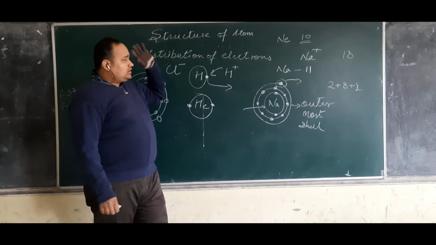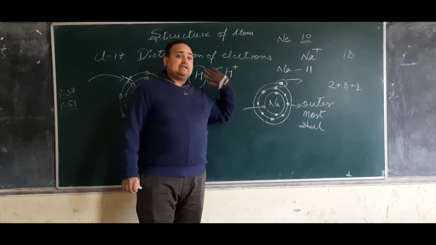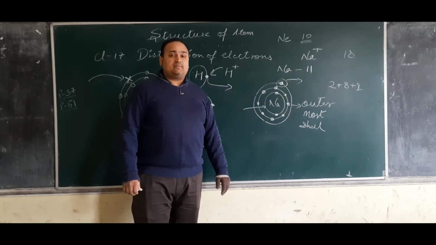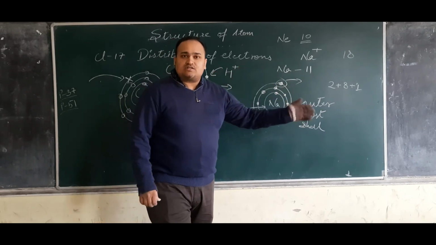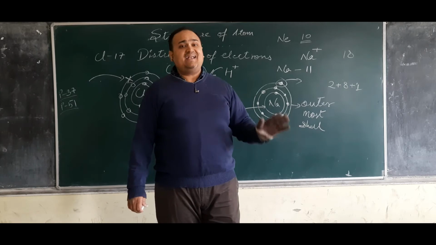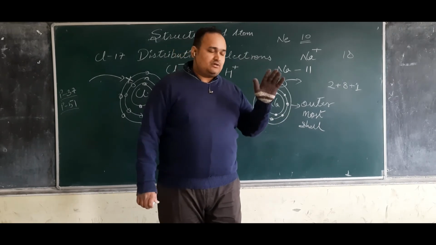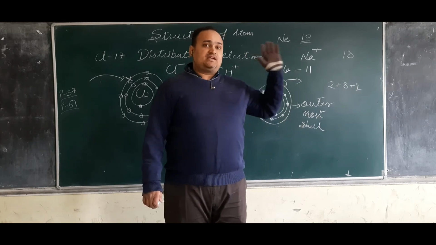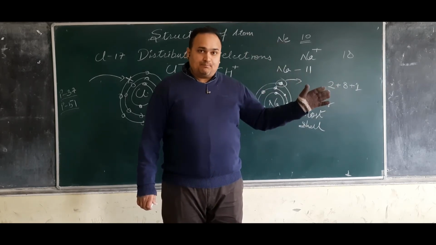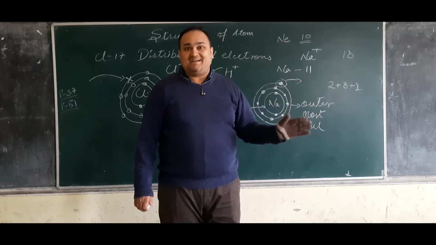Understood? So all those elements which can give electrons become positive, and they are metals.